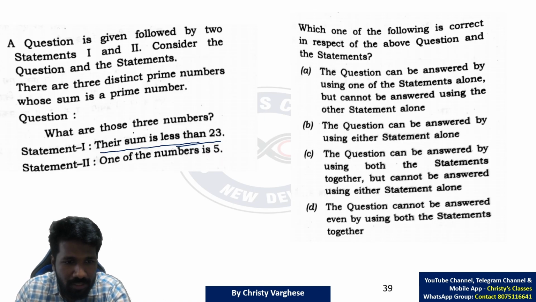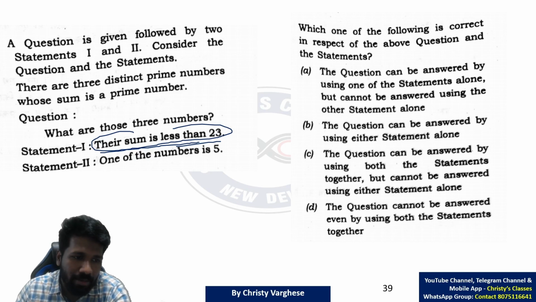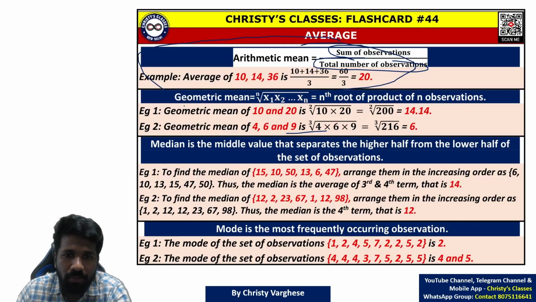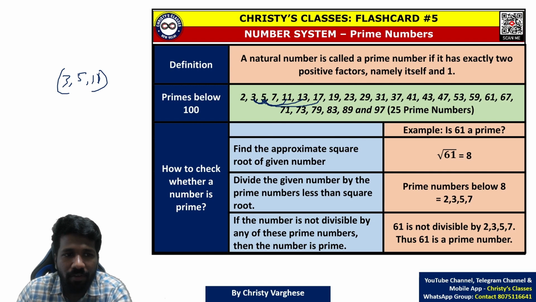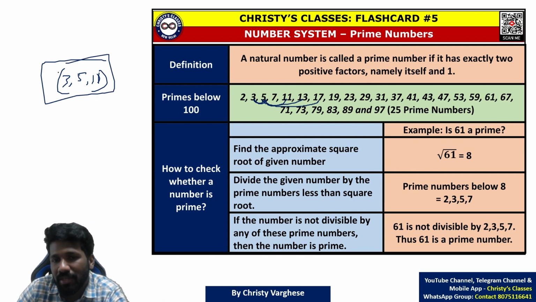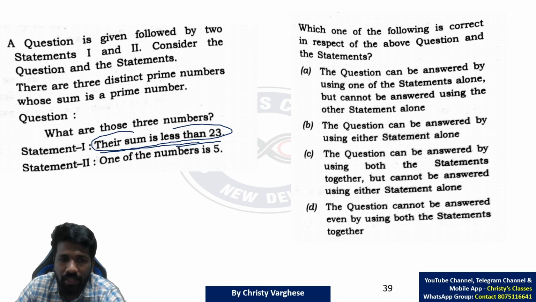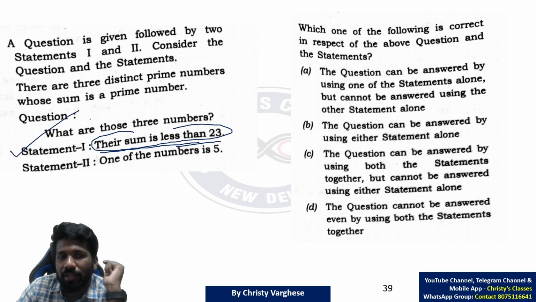But as the question says their sum is less than 23, from this information we can say below 23 to be the sum, the only possibility is 3, 5, 11. 19 will be the sum. All other sums will be 23 or above. 23 is also possible, but below 23, the only possibility is this. That means statement 1 alone is enough to answer the question.